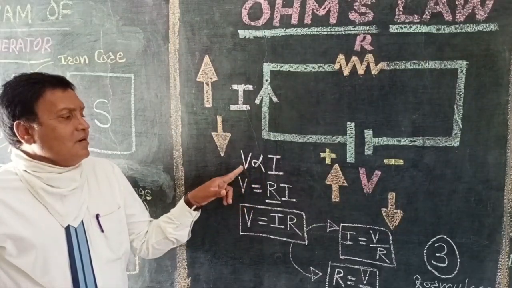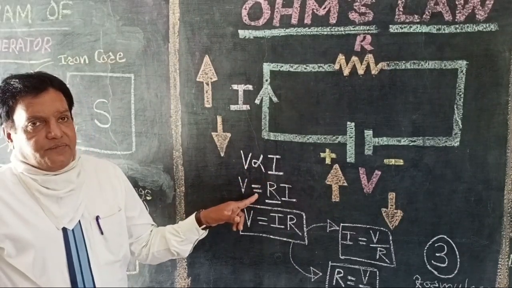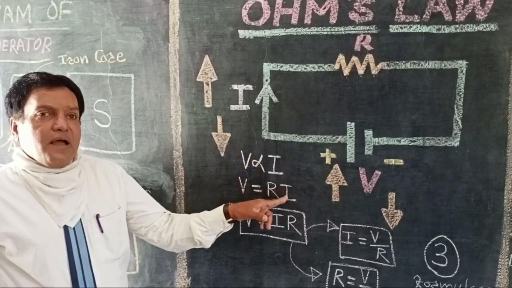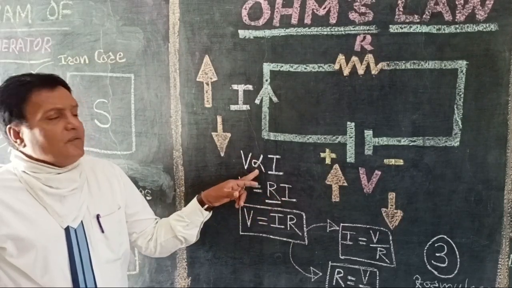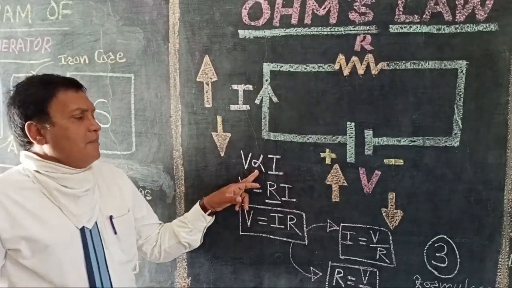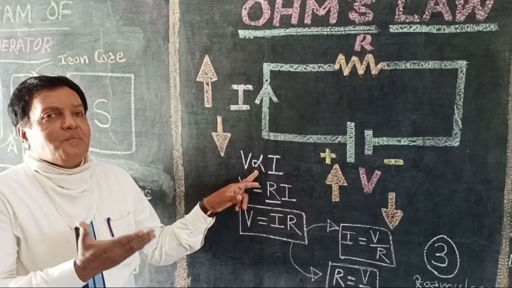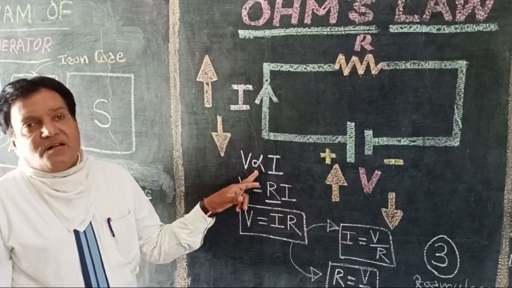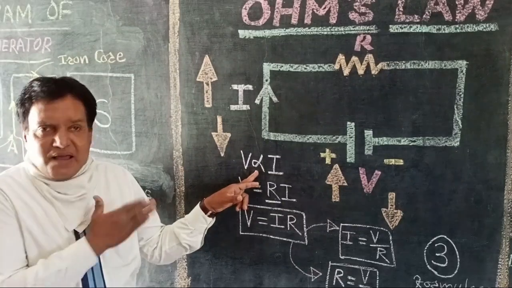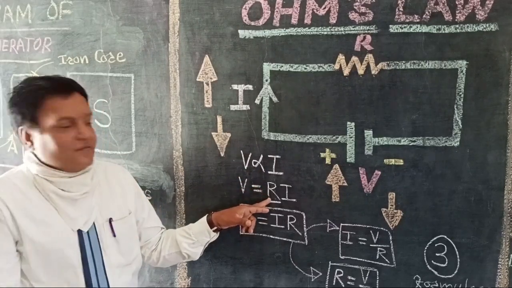Then if we want to write V and I in equal-to manner, V equal to I as it is, and instead of the proportionality sign, I have told you already that a proportionality sign is always replaced by one proportionality constant.